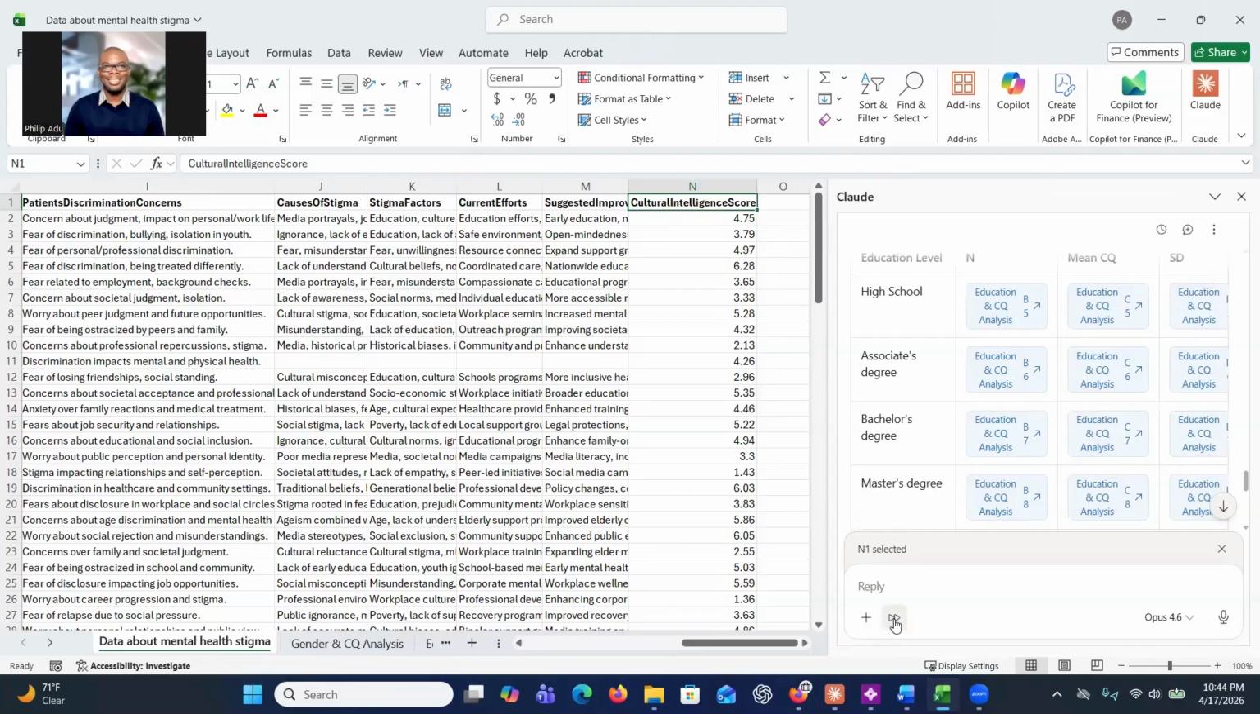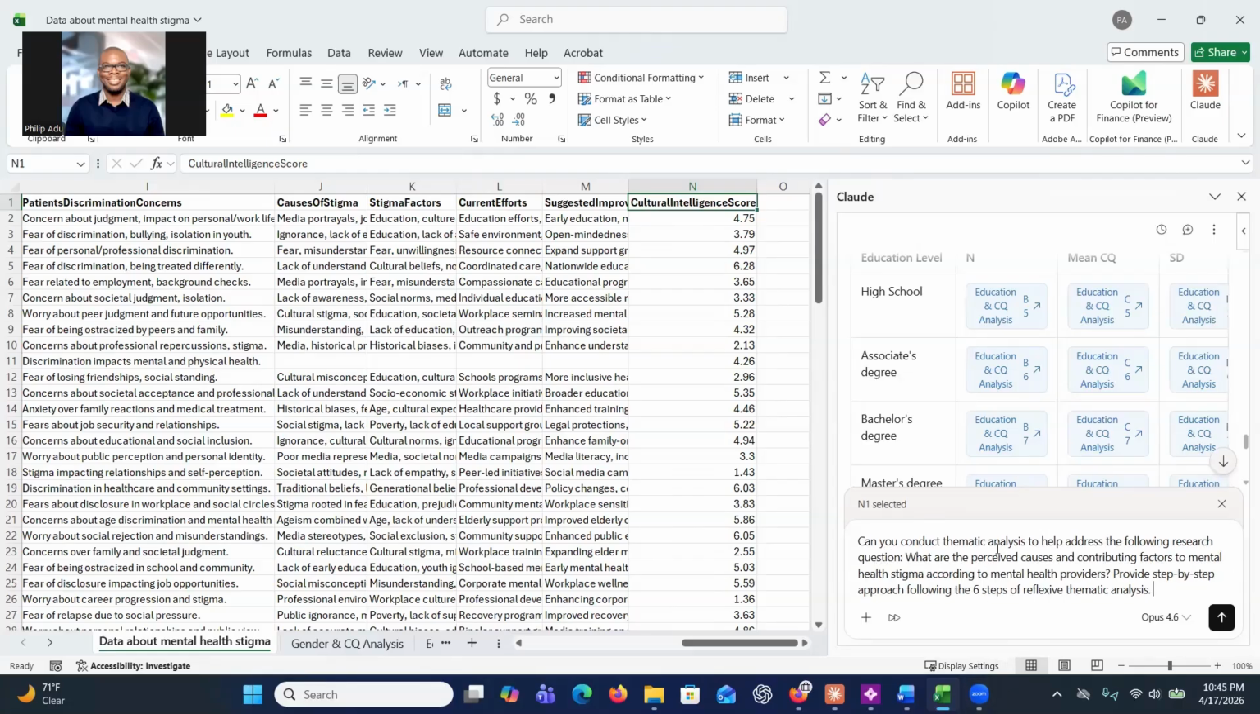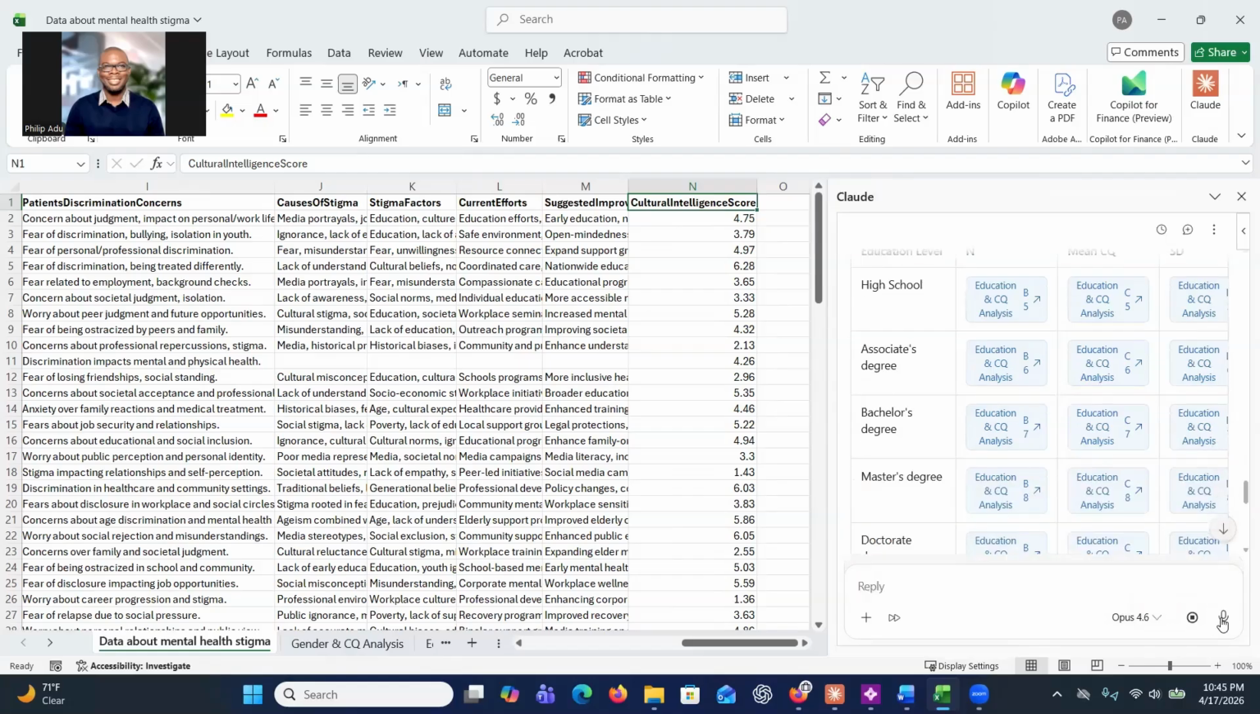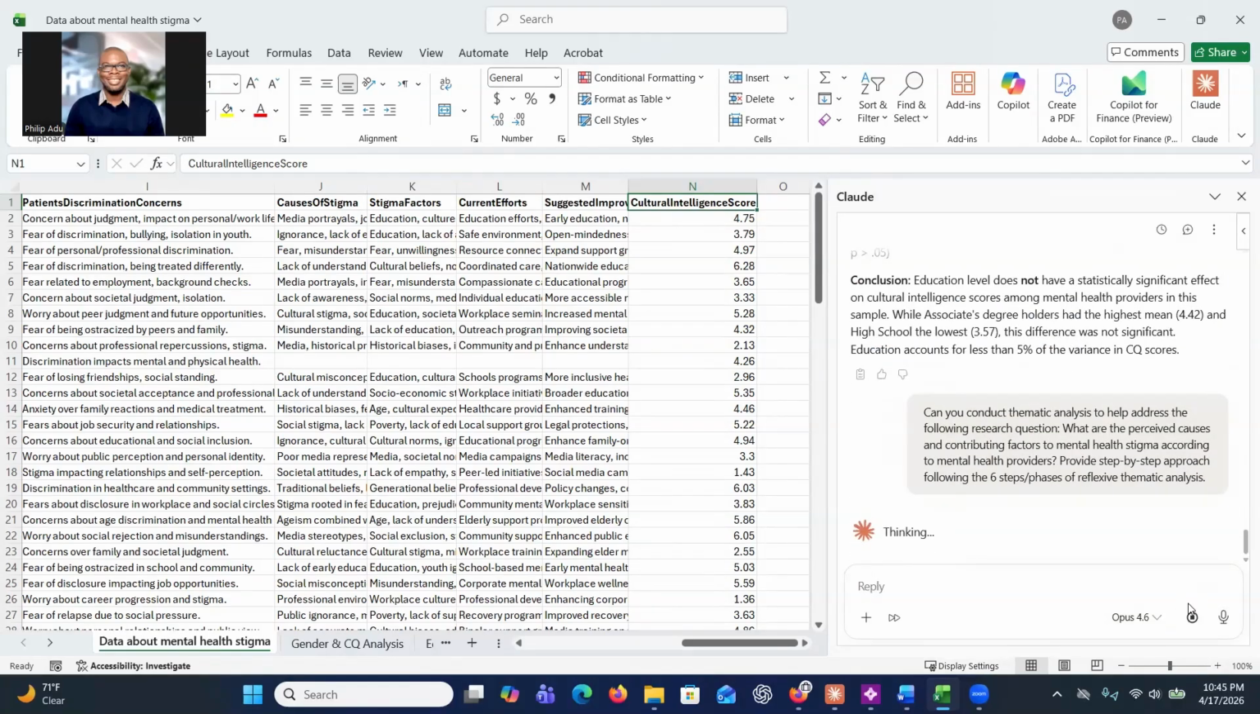But it's always good to give the system the kind of analysis you want it to do. So in this case, I can say, can you run that thematic analysis to help address the following research question? So I want the system to follow the 6 phases of reflexive thematic analysis while addressing this research question, right? So let's see what the system will do for us.